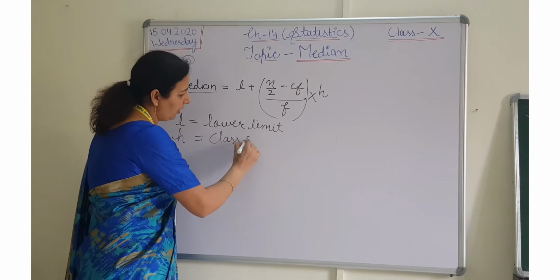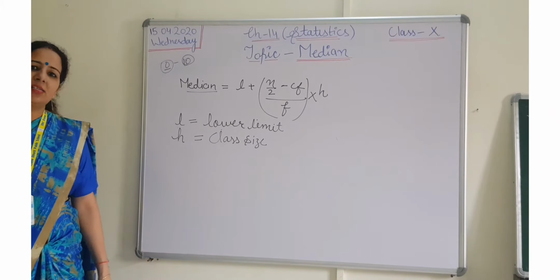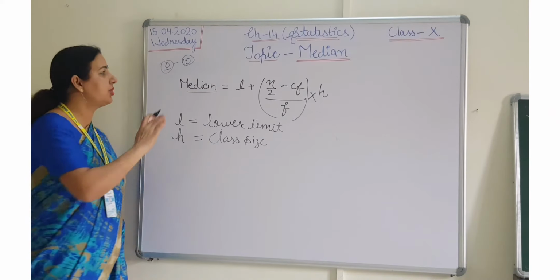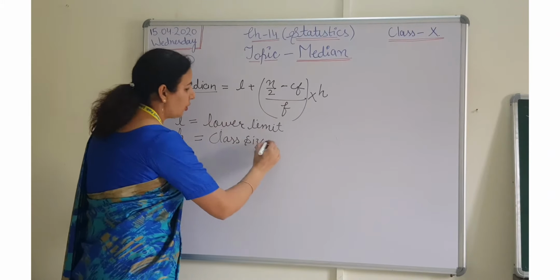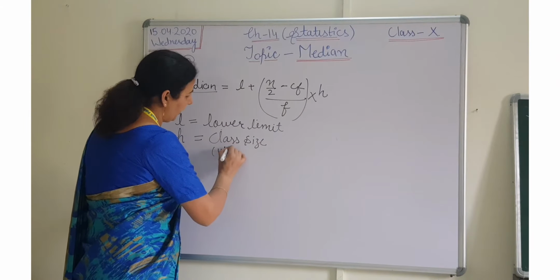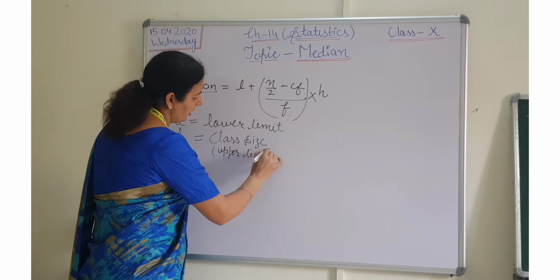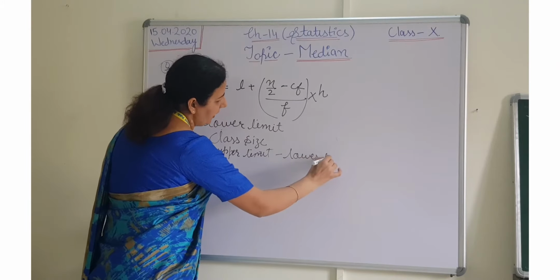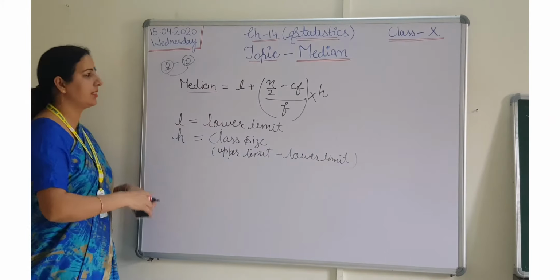Now what is the meaning of class size? Class size means upper limit minus lower limit. Which class size, that we will discuss during the question. For 0 to 10, class size means 10 minus 0, so it is 10. Class size means upper limit minus lower limit. This is known as the value of h, that is class size.